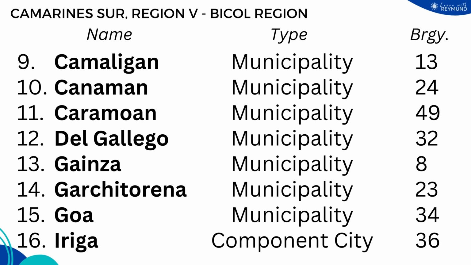We also have the municipality of Camaligan with 13 barangays, municipality of Canaman with 24 barangays, municipality of Caramoan with 49 barangays, municipality of Del Gallego with 32 barangays, municipality of Gainza with 8 barangays, municipality of Garcetorina with 23 barangays, the municipality of Goa with 34 barangays, the component city Iriga City with 36 barangays.